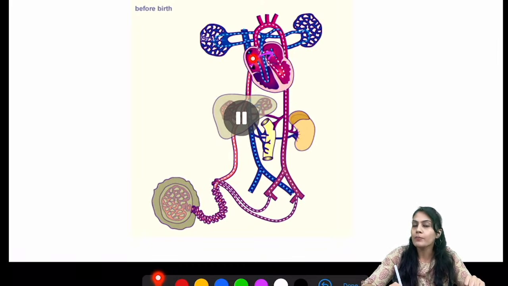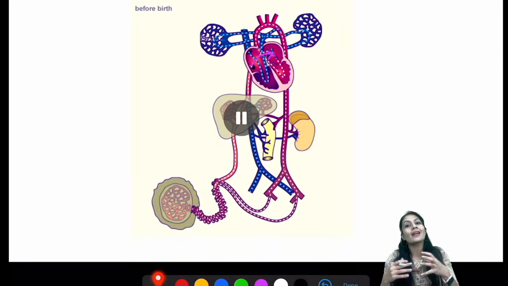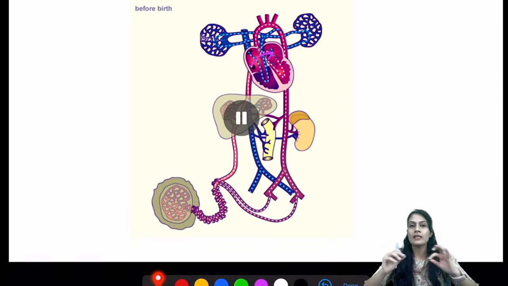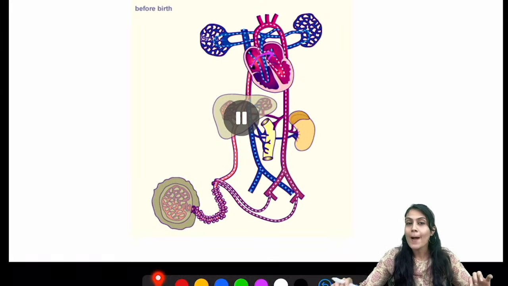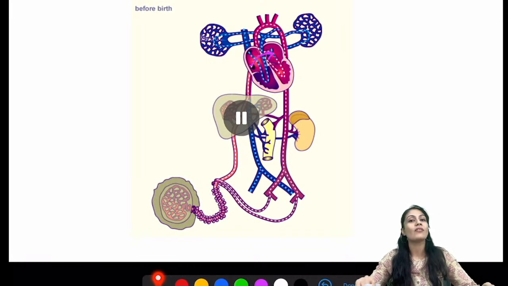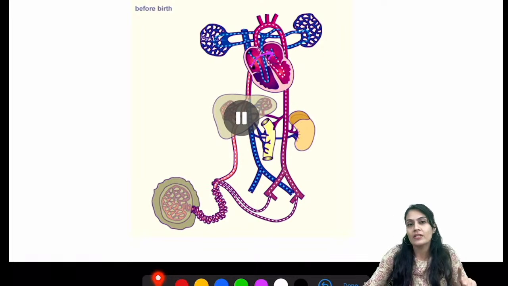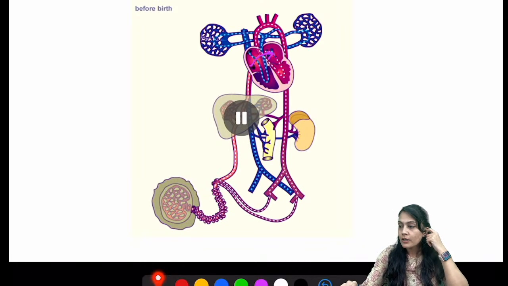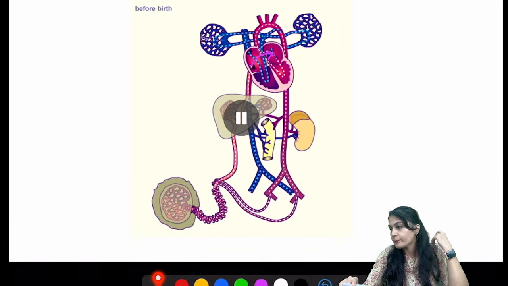Now once it comes into the right atrium, it is going to go into the right ventricle. Understand, the right ventricle is going to have this blood, and it will try to send it into the pulmonary artery and towards the lung. But we just now saw that the lungs are inactive and the alveoli over there are collapsed. So the lungs being inactive means the alveoli are collapsed. Plus, whenever we have hypoxia in the lung, you must have seen, I told you that there is only one exception. Yesterday also I asked you to tell me the mechanism of it. I gave you the hint.